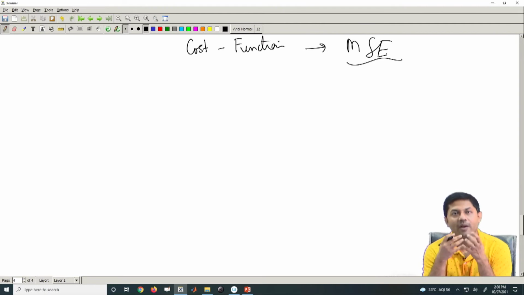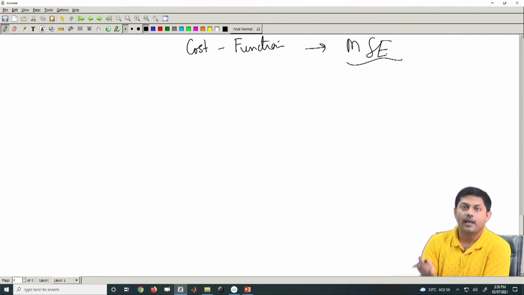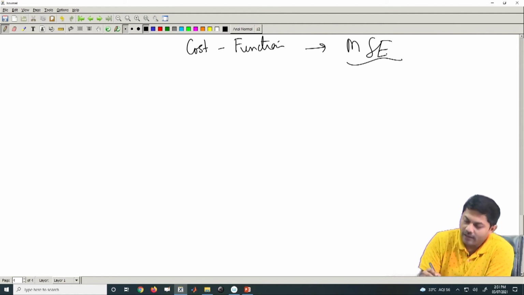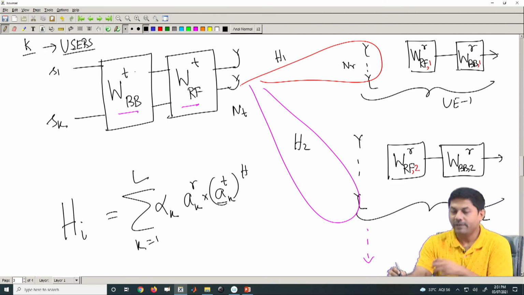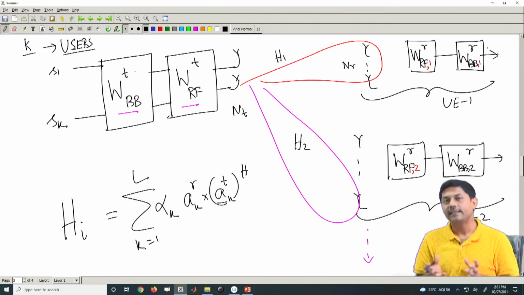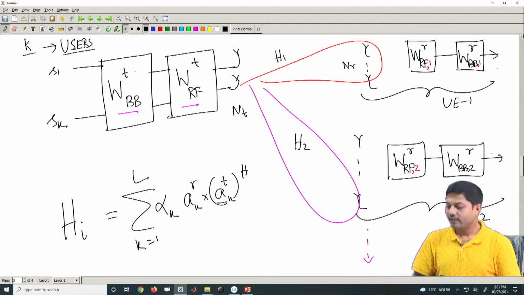Usually we love MSE because that is a kind of 2 norm, and it is very convenient to solve. Because the moment you have a 2 norm, you can do a lot of simple matrix manipulation. That is why the 2 norm is a very simple way to go for an optimization problem. So, we take MSE as our cost function. Now how do I solve it? I would like to have all these parameters estimated in such a way that the overall MSE of every individual user can be minimized.